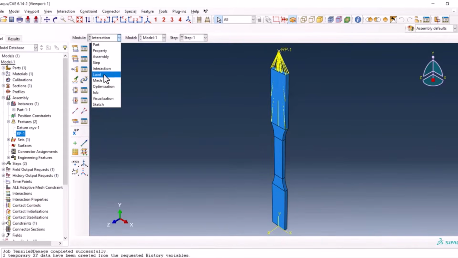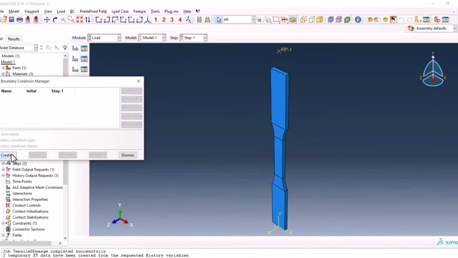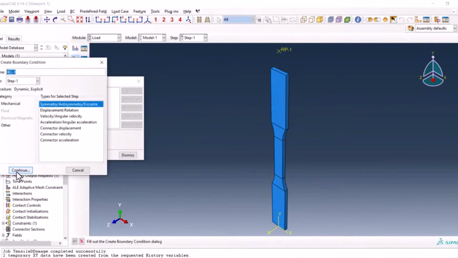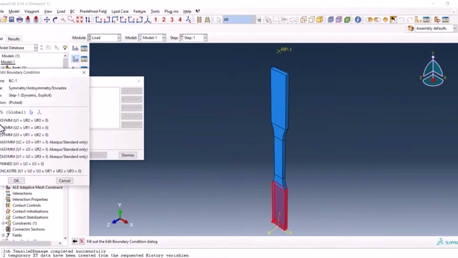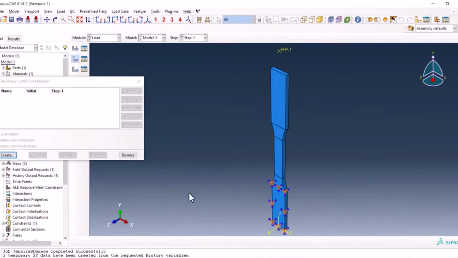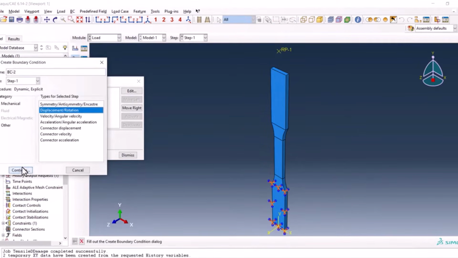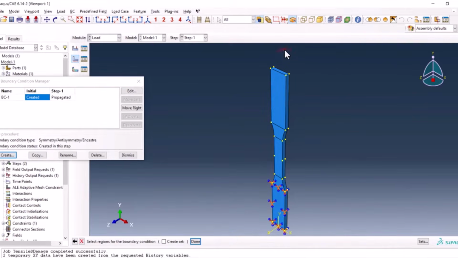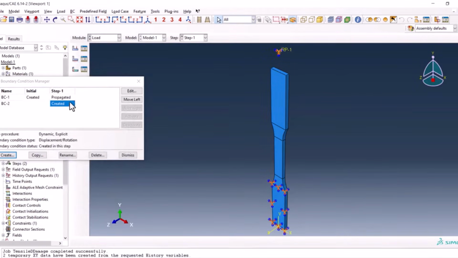Okay, then we go to the boundary condition manager, create. First we use the symmetry and encastre to encastre the lower bottom part. Move to the left. Now create one from displacement type. We select the RP point. We select all of this and we click OK.